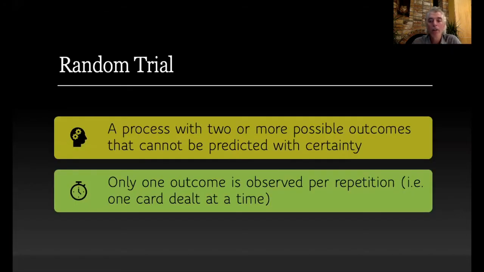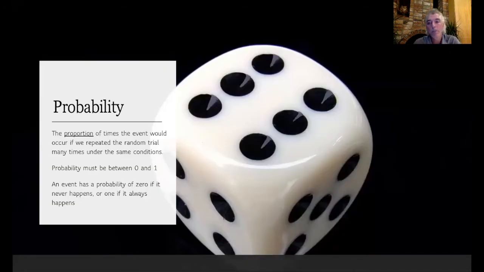Well, selecting a card from a deck of cards is a representation of what's referred to as a random trial. A random trial is simply a process with two or more possible outcomes that we can't predict in advance with certainty. And in a random trial, only one outcome is observed per repetition. So think, for example, of dealing only a single card at a time. The dealing of each card represents a unique random trial. So what is probability then? Probability simply represents the proportion of times that an event would occur if we were to repeat the random trial many, many times under the same conditions.